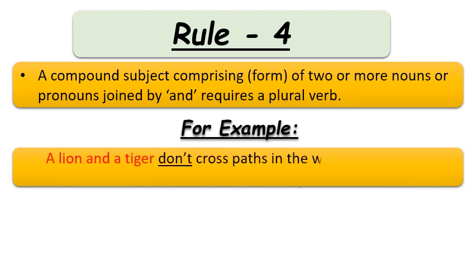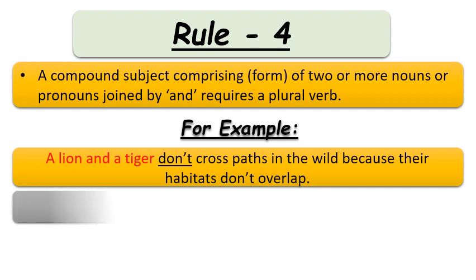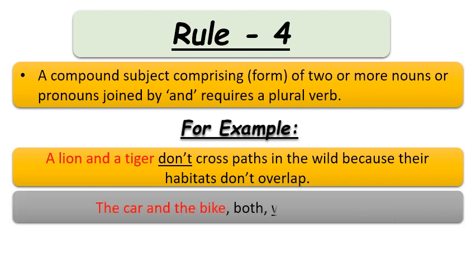A lion and a tiger don't cross paths in the wild because their habits do not overlap. So here you can see that a lion and a tiger both are nouns and they are used as a subject, and they are forming a plural form. So that's why according to the simple present tense we will use here do instead of does as a helping verb. Now let's see another example.